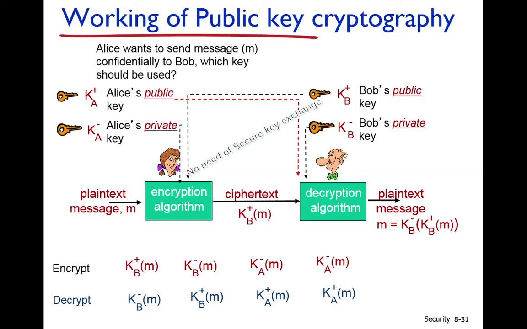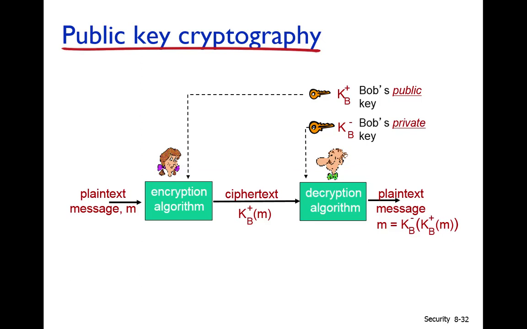Now, in this public key algorithm, there is no need for secure key exchange. And if the private key of Bob is known to the attacker, then Bob is responsible. So the responsibility is fixed.